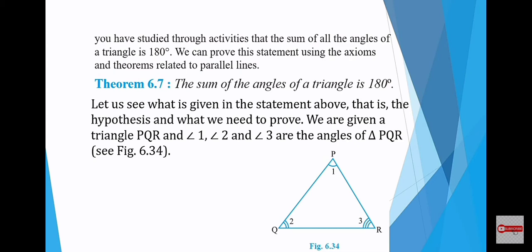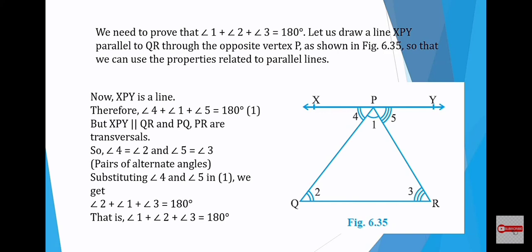Consider the proof. Let us see what is given in the statement above, that is the hypothesis, and what we need to prove. We are given a triangle PQR and angle 1, angle 2, angle 3 are the angles of triangle PQR. See this figure? In the figure you can see one triangle PQR with 3 angles, angle 1, angle 2, angle 3. Now we are going to prove that angle 1 plus angle 2 plus angle 3 is equal to 180 degrees.